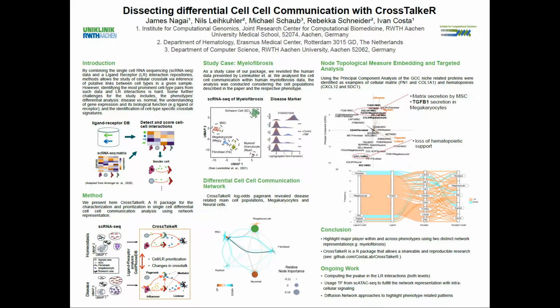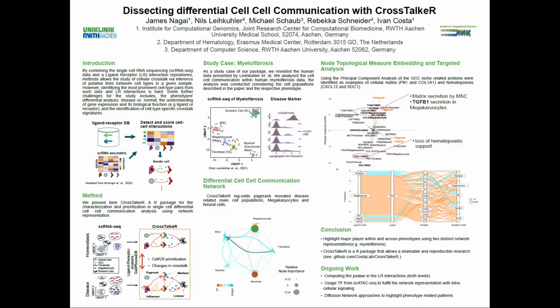By using the relative node importance given by log odds PageRank, we could highlight the major players of myelofibrosis, which are megakaryocytes and neural cells, corroborating our previous study. We have also another resolution, which is called the gene cell network, but in the gene cell network, the network is complex and very difficult to understand.